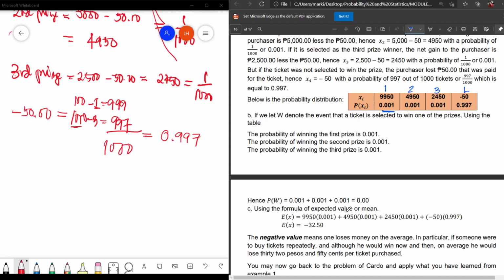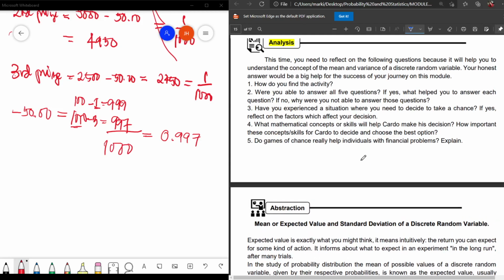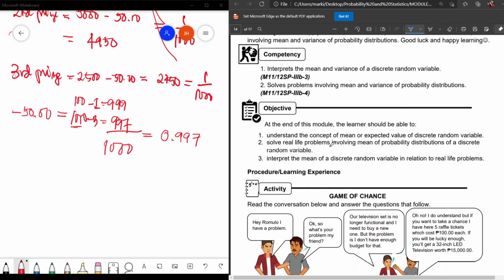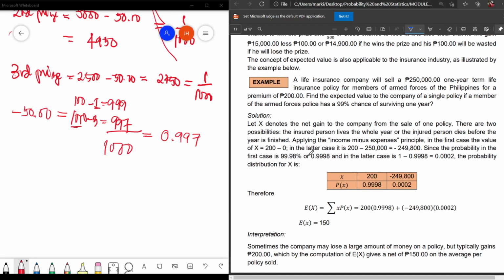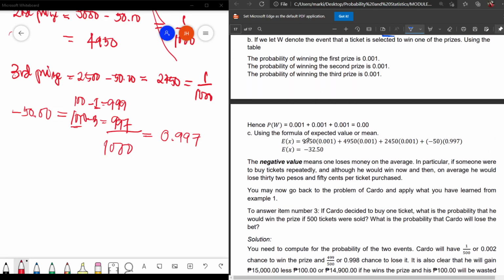So, using the formula for the expected value, do you remember the formula here? Where was the formula? Lumampas na. Okay, there you go. The probability, this one. So, you multiply the summation. This is the first prize times the P of X sub i. The second prize, then this is the probability distribution. The third prize, the lose price, and its probability distribution. Then you add. So you have negative 32.50.